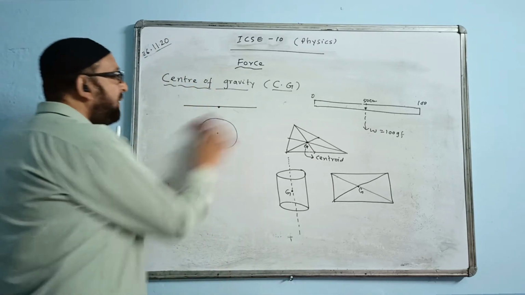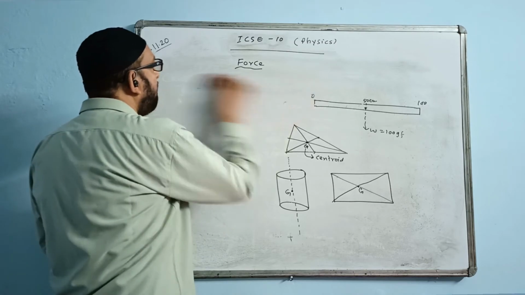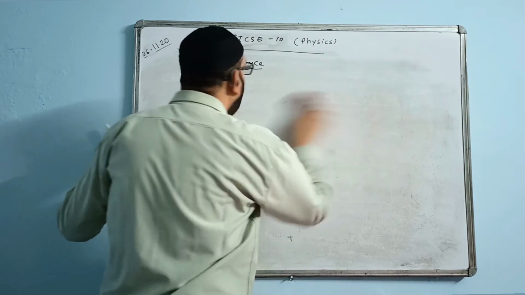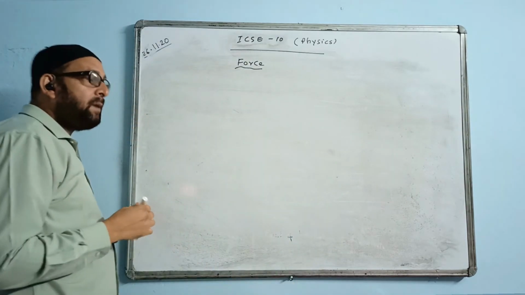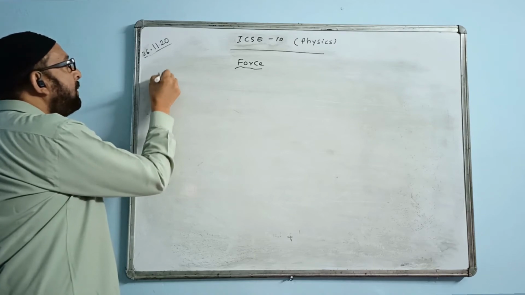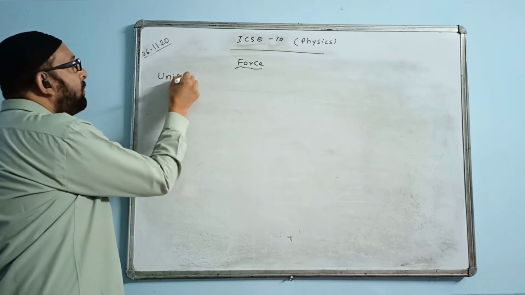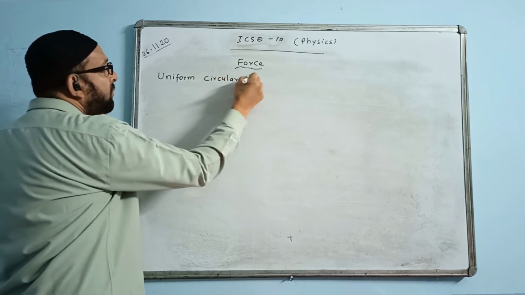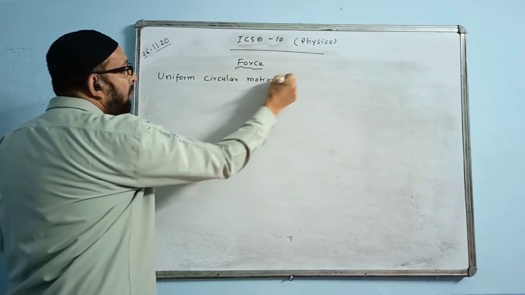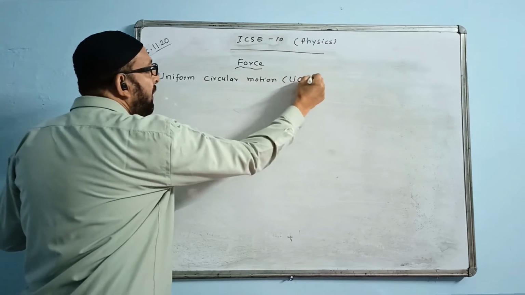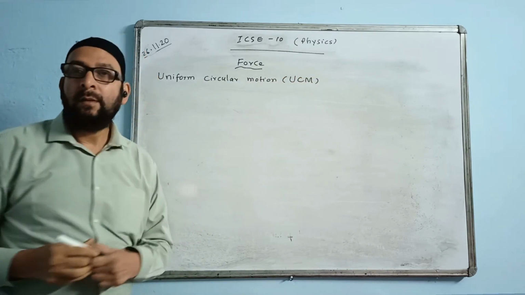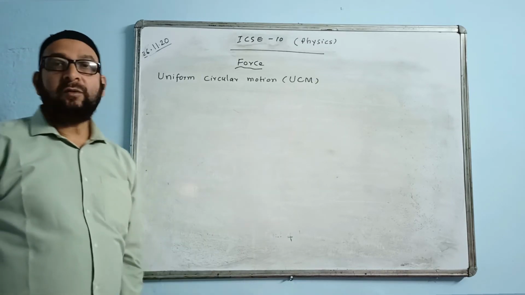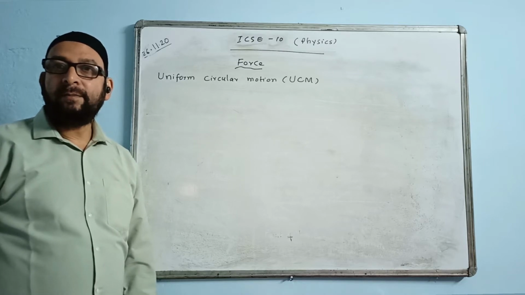Okay, center of gravity topic is complete. Now, the next topic is uniform circular motion. In short, we write UCM. U means uniform, C means circular, M means motion. UCM.